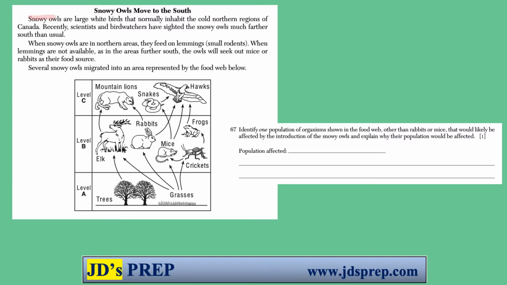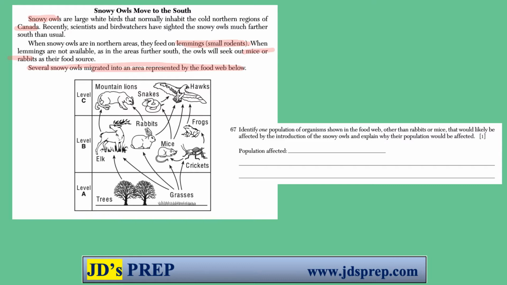So the next few questions are about this scenario involving snowy owls. Snowy owls generally inhabit the cold northern regions of Canada, but recently they've been moving much further south than usual. When they are in northern areas, they feed on lemmings, so small rodents. When they're not available, as in the areas further south, the owls will seek out mice and rabbits as their food source. Several snowy owls migrated into an area represented by the food web below.